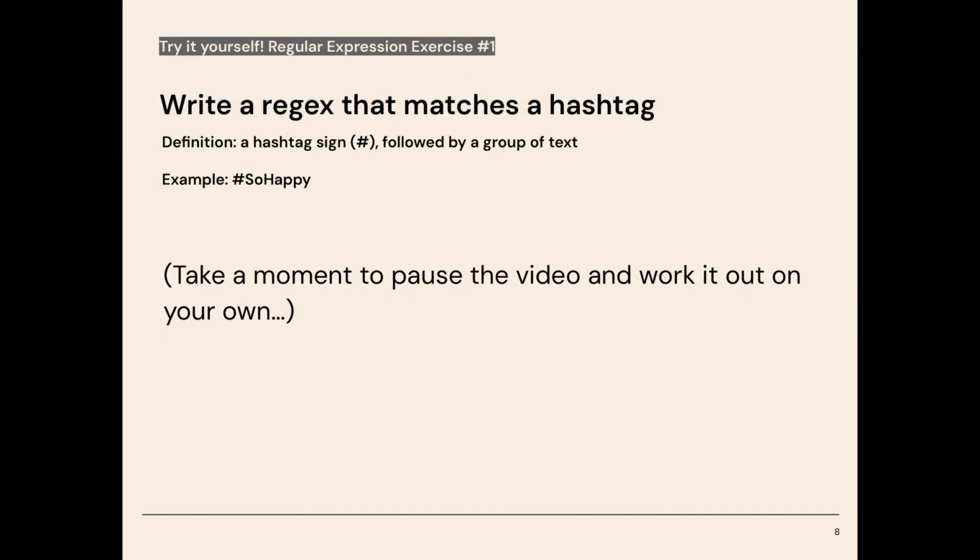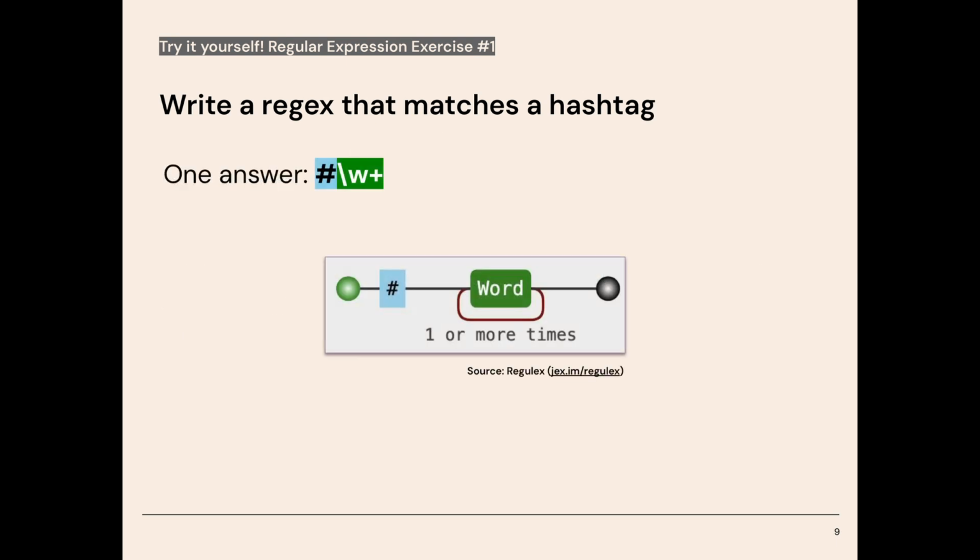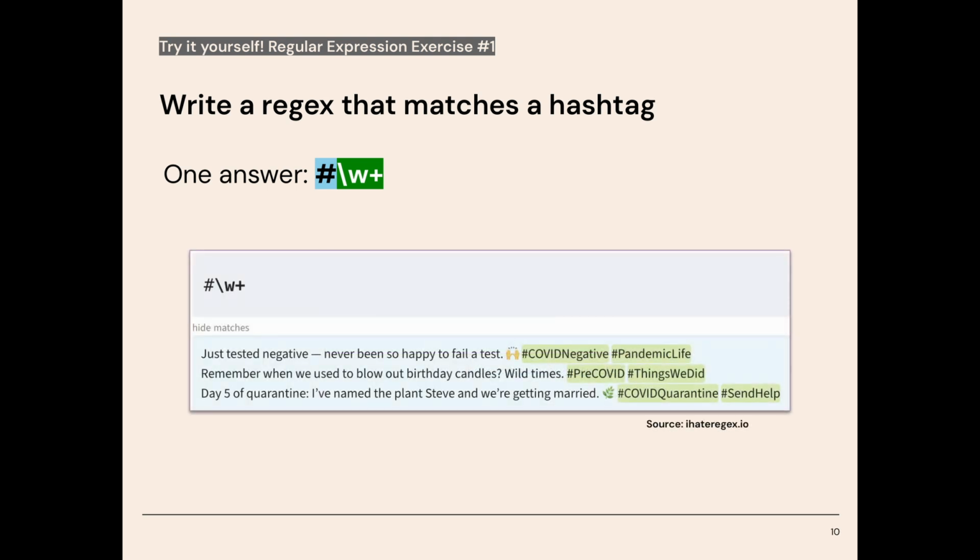So let's go through 2 examples together so we can get an idea of how regexes work in real life. The first one is let's try to write a regex that matches a hashtag, like you might see on Twitter. This is basically a hashtag sign followed by a group of text with no space, so an example could be #SoHappy. You can take a minute to pause the video and try to work it out on your own. Now, one simple solution to this could be a hashtag sign and then a \w, which means any word character, so that's any alphanumeric character or an underscore, and then plus. And the plus tells us that we can have one or more of those characters. That means that the first time the regex sees a space or a period or a question mark, it's going to stop there. We can see in the example below that this regex matches hashtags pretty well.